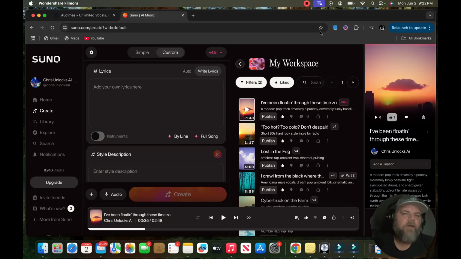Let's say that you have crafted the perfect song in Suno. You've got the perfect lyrics, a great melody, a great hook, a killer beat behind it, you really like the song structure, and the vocal performance is really solid. You feel pretty good about it until you realize that you want it to be a duet. It would be a far better song if it had male vocals with it or female vocals with it. Today I'm going to show you exactly how to do that step by step, and so you'll be able to